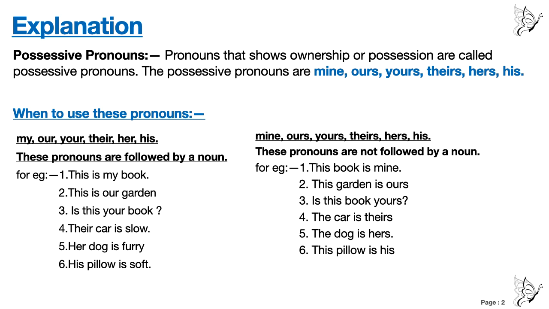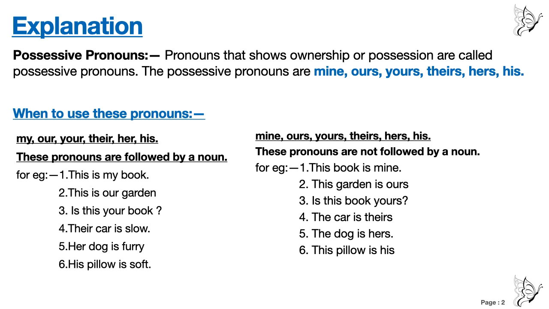In the next column, see the heading: mine, ours, yours, theirs, hers, and his. These pronouns are not followed by a noun. If you use mine, ours, yours, theirs, hers, and his, then after using this pronoun, you are not going to use a noun after that.